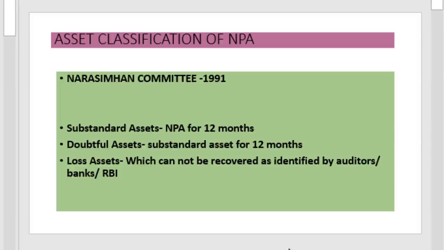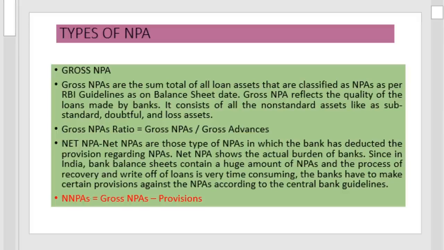That is, the Narasimha Committee classified the asset into substandard asset, doubtful asset, and loss asset. This was the asset classification given by the Narasimha Committee in 1991.